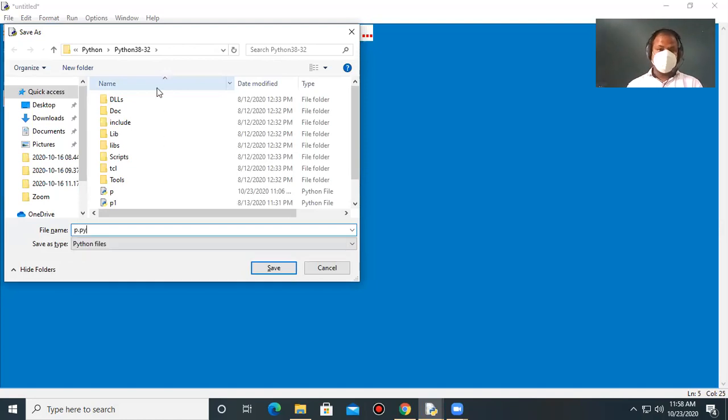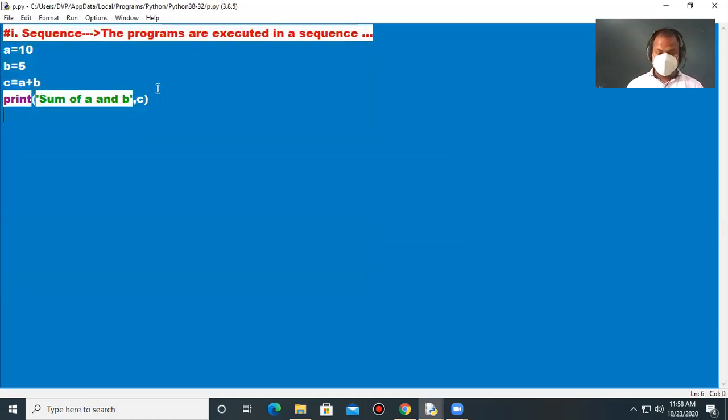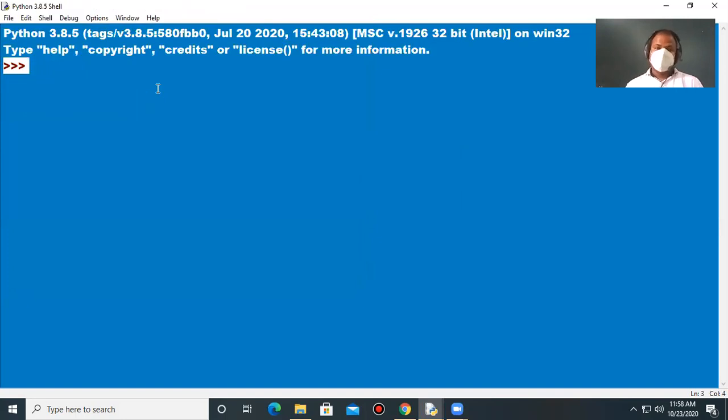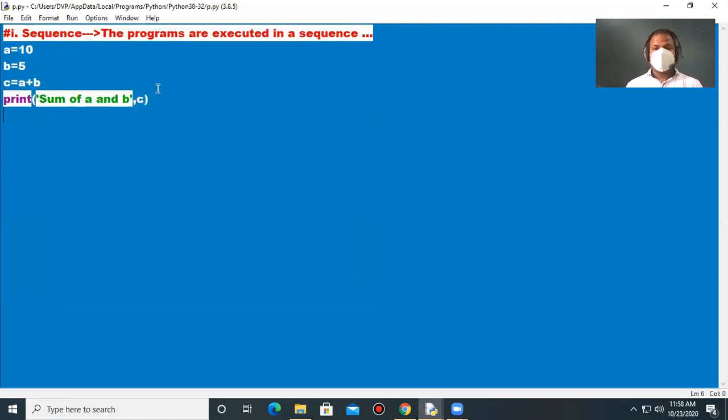Suppose the file is p.py. It already exists. Do you want to replace it? Yes, of course. Now press F5. Let's see, sum of A and B. This is a simple example of a sequence. The programs are executed in a sequence.